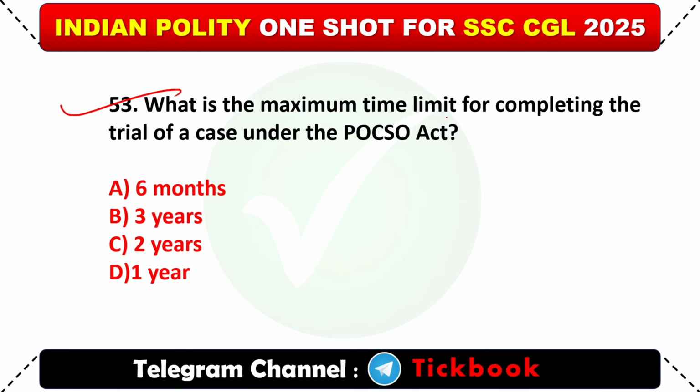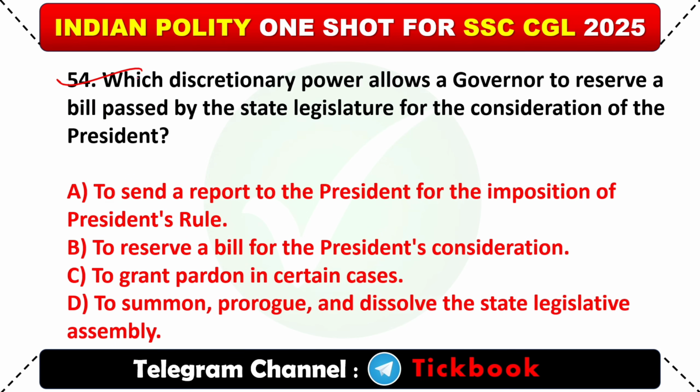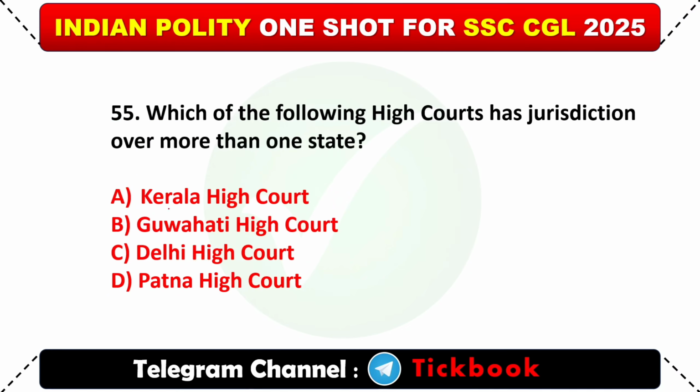53. What is the maximum time limit for completing the trial of a case under the POCSO Act? Option number D, 1 year. 54. Which discretionary power allows a governor to reserve a bill passed by the state legislature for the consideration of the president? Option number B, to reserve a bill for the president's consideration.